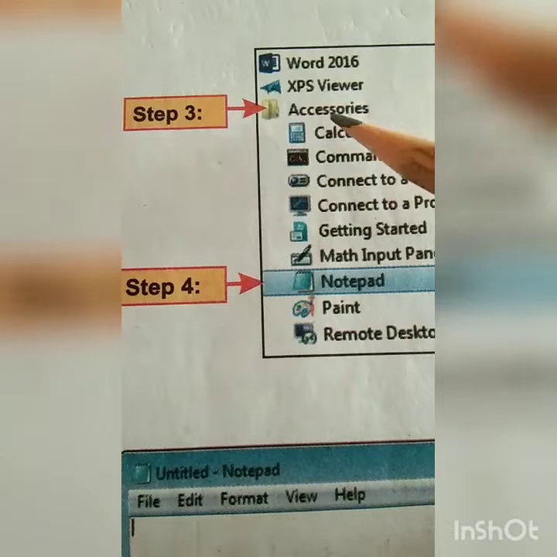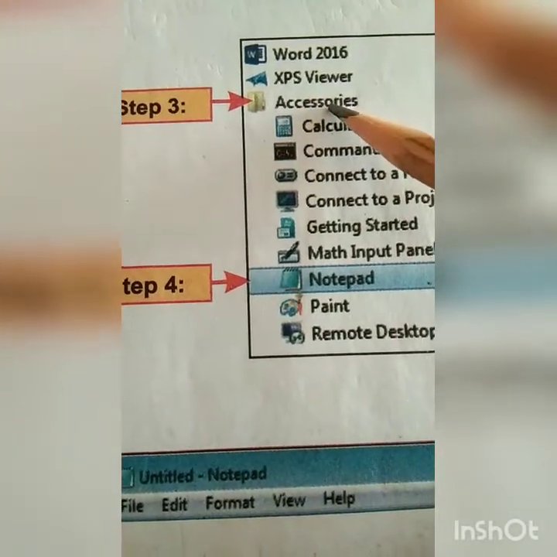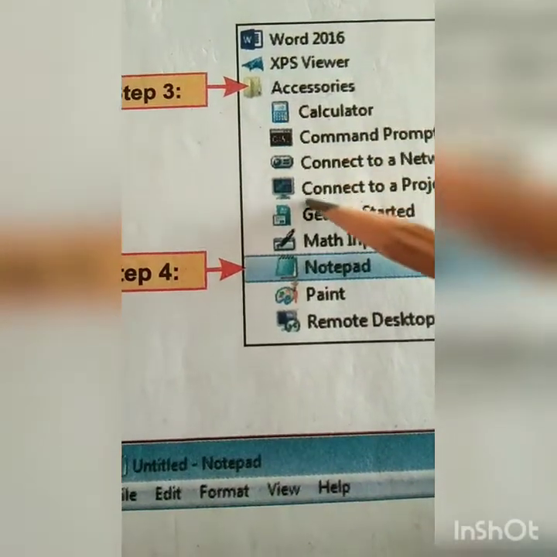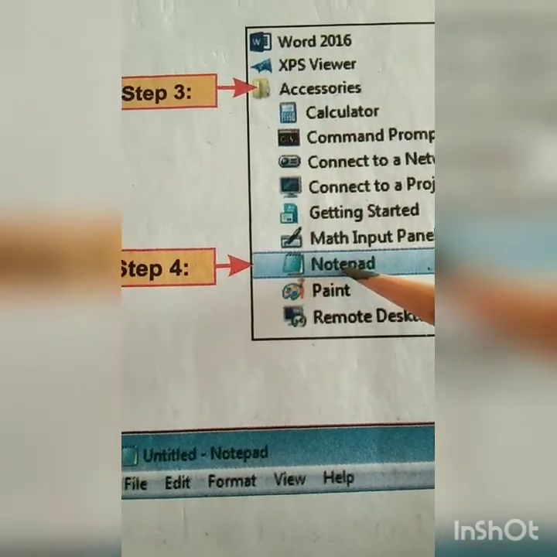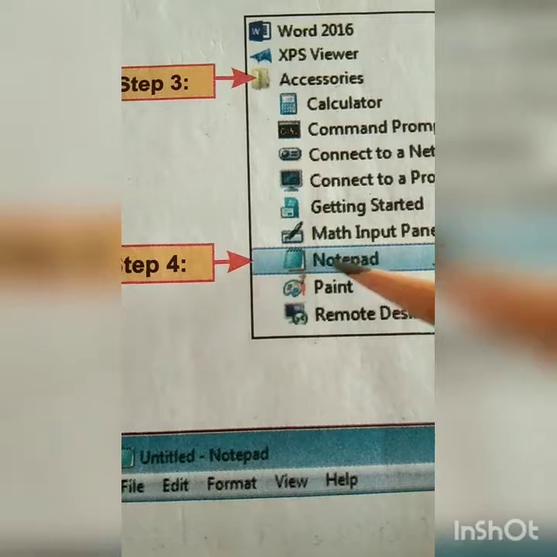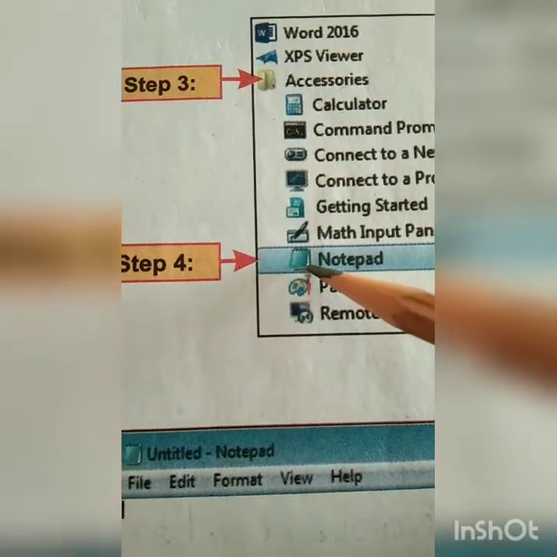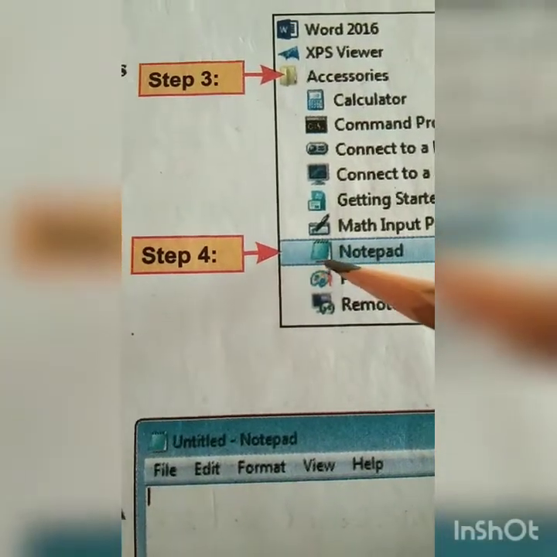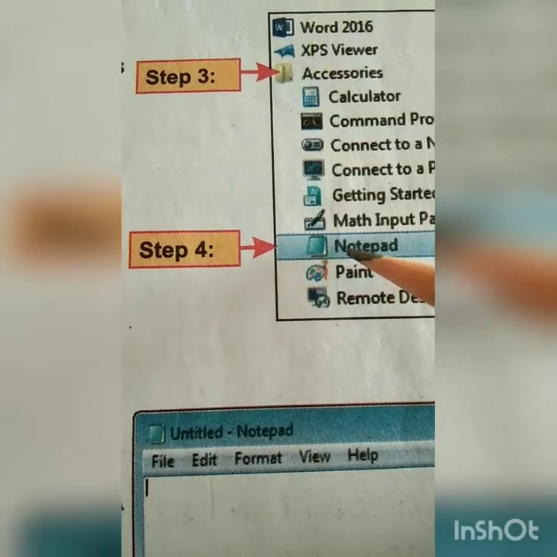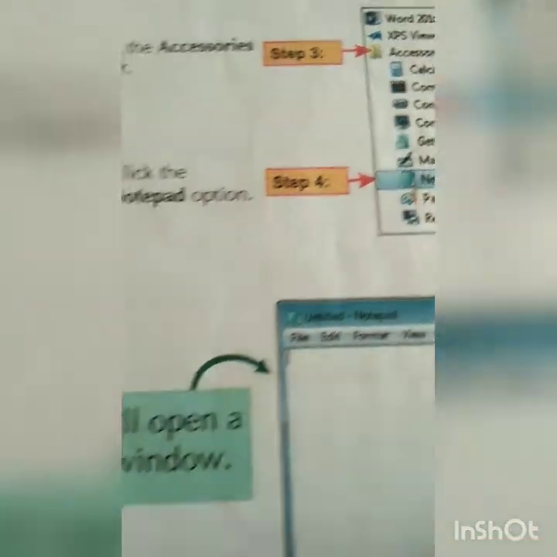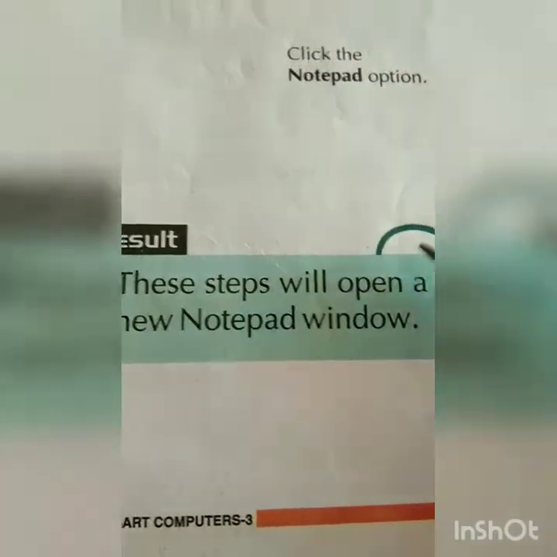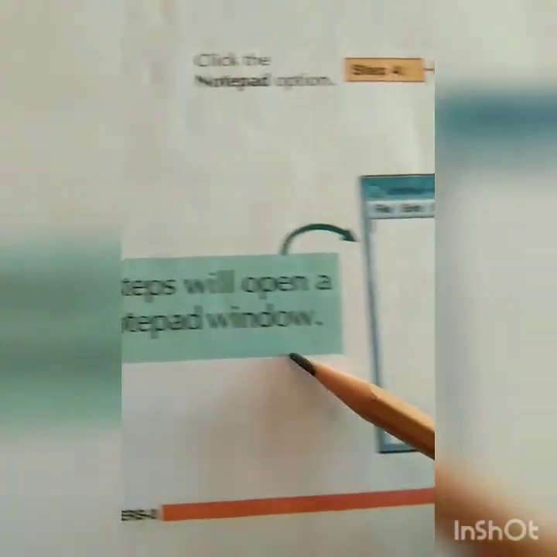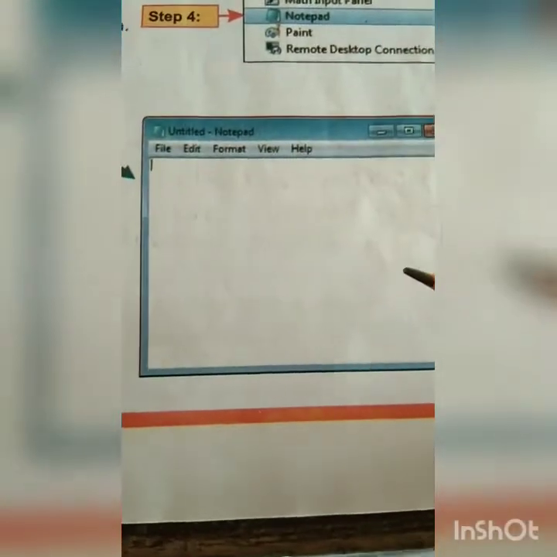The third step is to open All Programs, then Accessories. In Accessories you will get the list of programs. So first we are starting Notepad: the name of the program is Notepad, and this is the icon of the Notepad program. Okay students, so step number 4 is the name and icon of this program. Now what is the result when we select Notepad? This step will open a new Notepad window. So this is your window, your screen where you do your work.